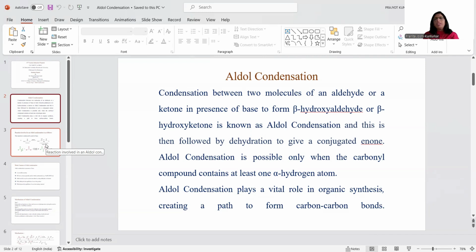The various types of bases generally useful in aldol condensation are sodium hydroxide, potassium hydroxide, sometimes potassium tertiary butoxide or sodium ethoxide.